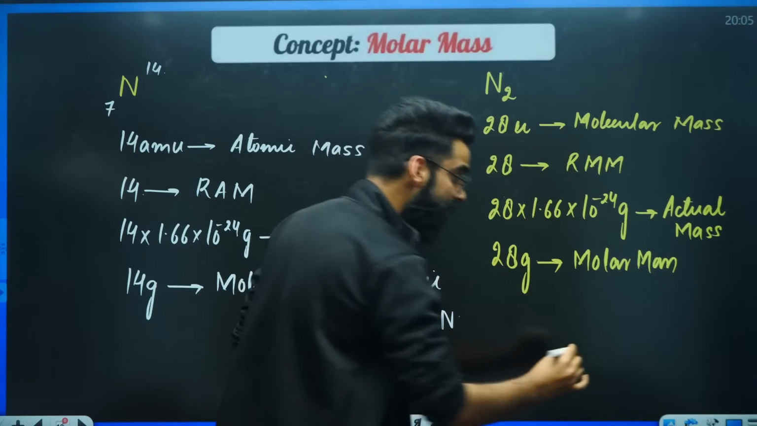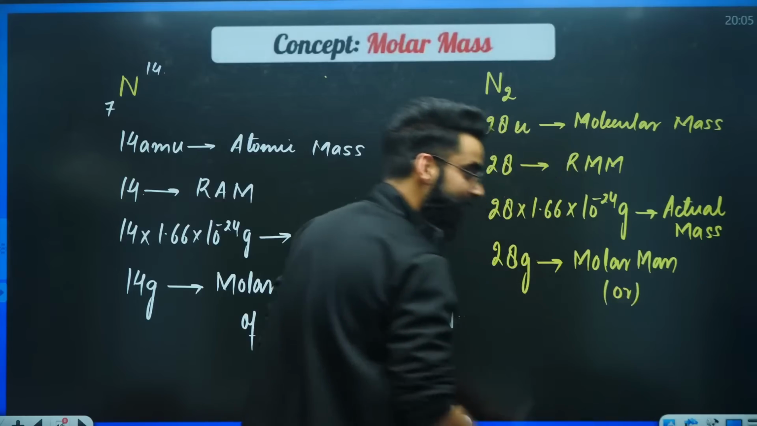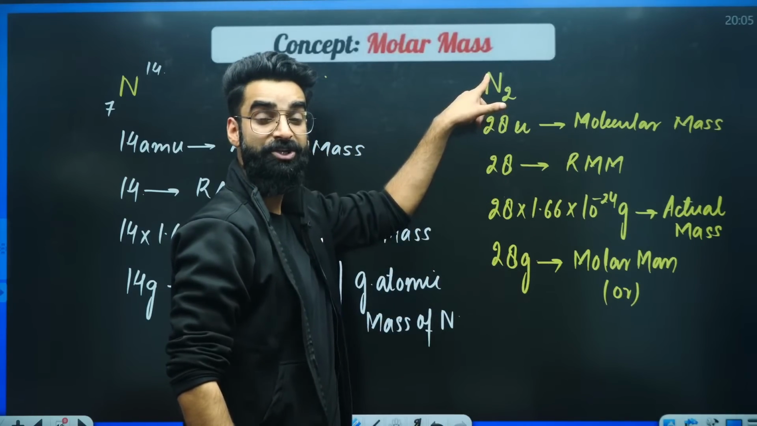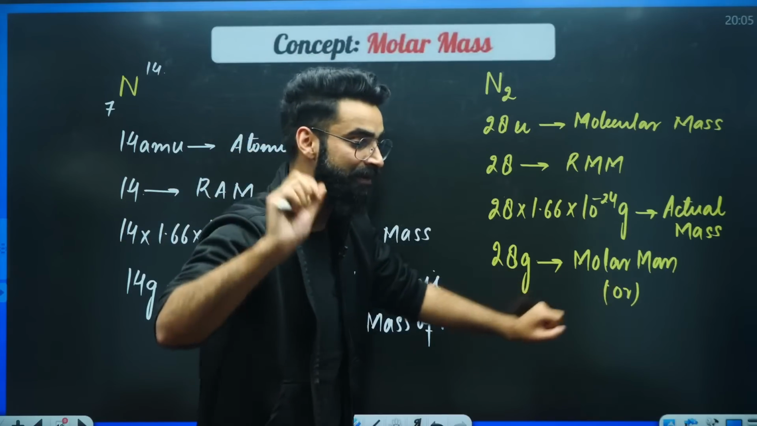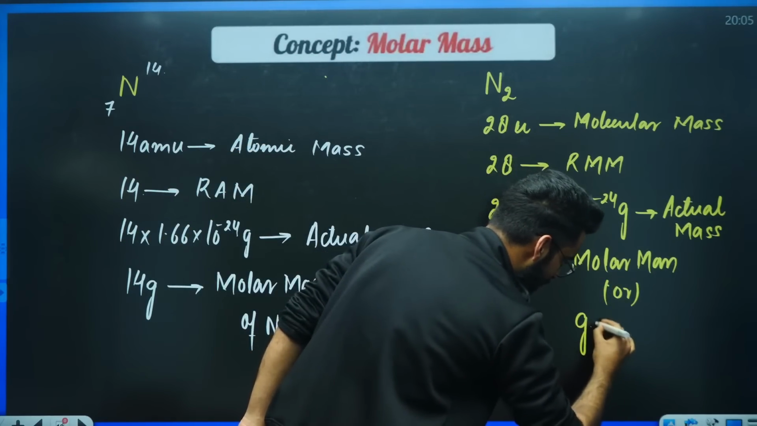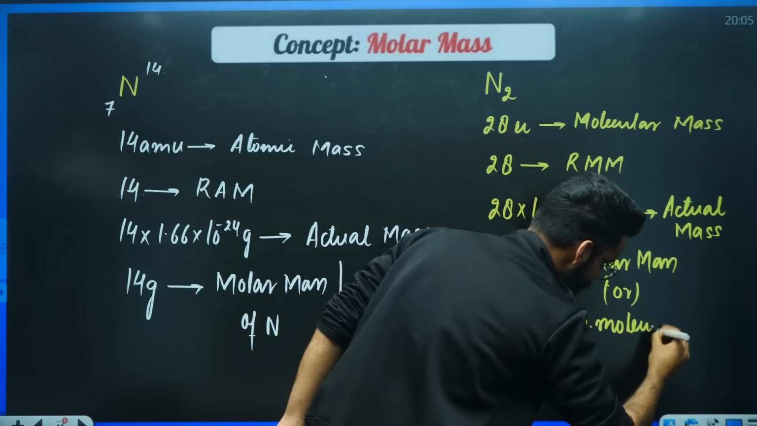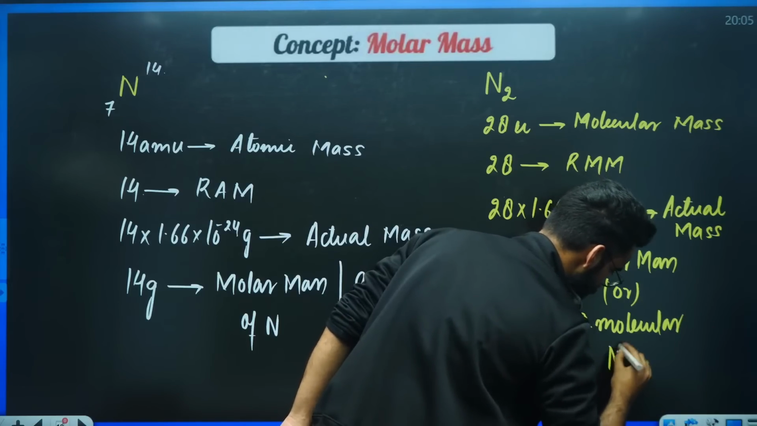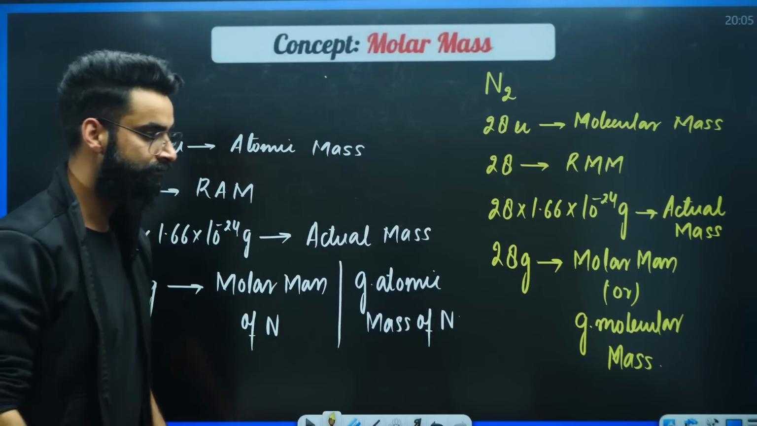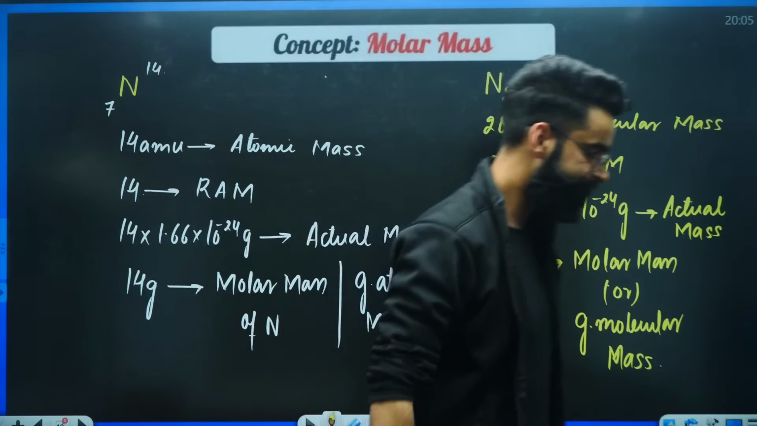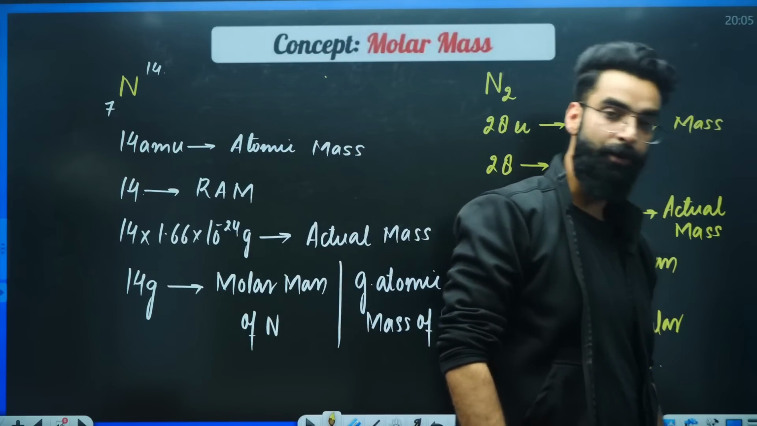Or, nitrogen is in molecular form. Should I write this as gram atomic mass or gram molecular mass? You can call it as gram molecular mass of nitrogen. Am I super clear to everyone? Am I loud and clear?